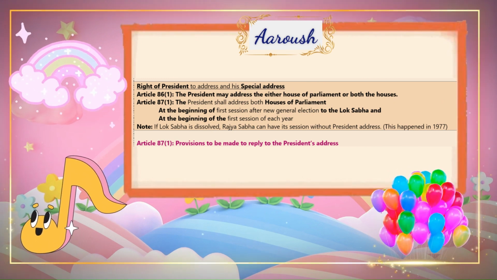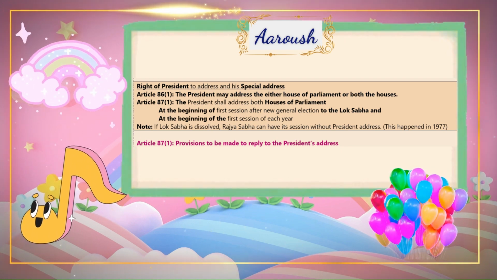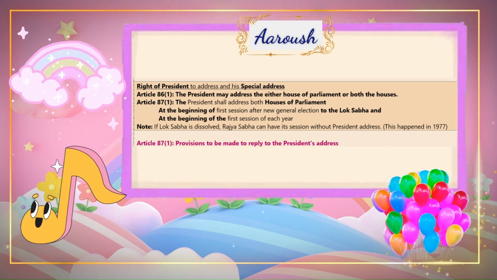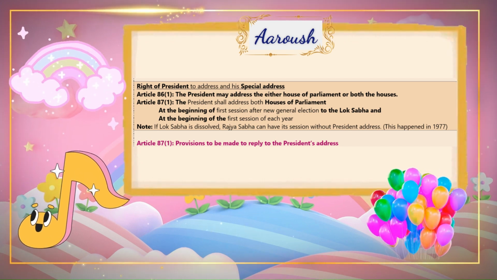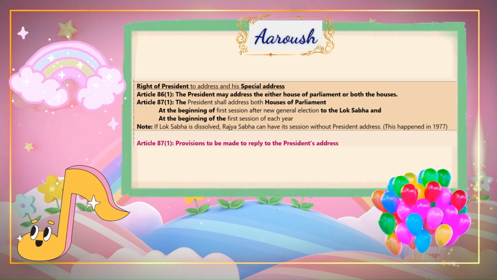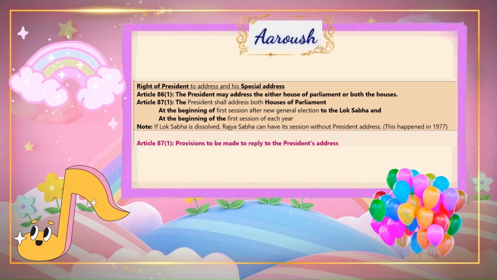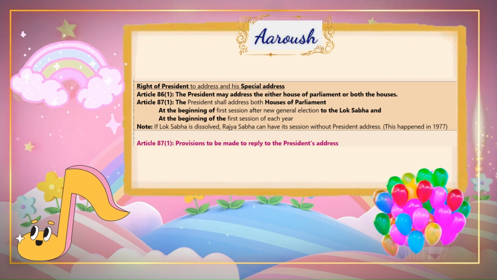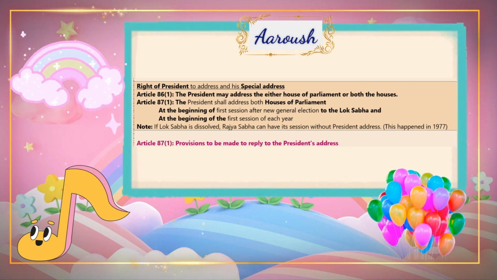Article 86.1. The President may address either House of Parliament or both the Houses. Article 87.1. The President shall address both Houses of Parliament at the beginning of the first session after a new general election to the Lok Sabha and at the beginning of the first session of each year. Note, if Lok Sabha is dissolved, Rajya Sabha can have its session without the President's address. This happened in 1977.